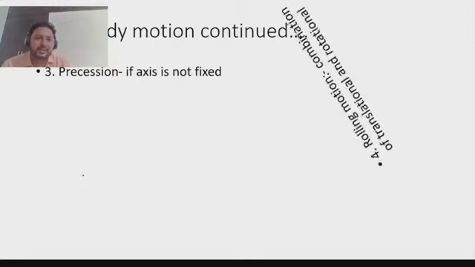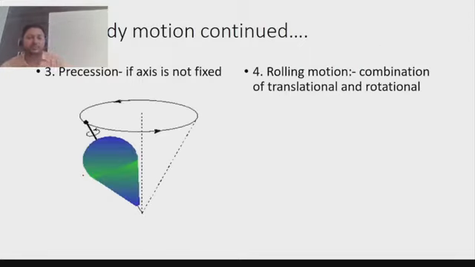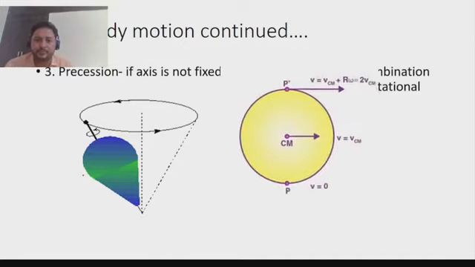Third one is precession. If the axis is not fixed, then it is called precession, like the motion of a top. You might have seen the top. The motion of a top is an example of precession. Here the axis is not fixed, it is shifting its position left, right. That's why it is describing a cone. Fourth one is rolling motion. It's a combination of translational and rotational motion.